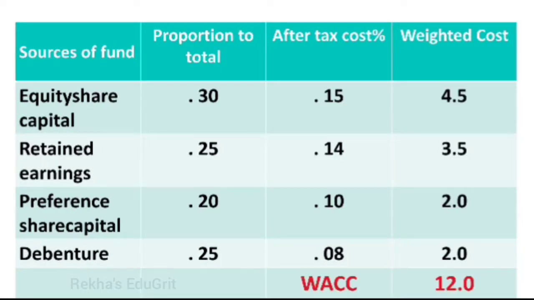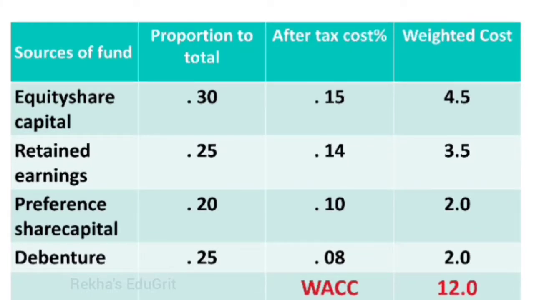So here we have calculated for equity share capital 0.30 multiply 0.15, we'll get 4.5. For retained earnings 0.25 multiply 0.14, we'll get 3.5. For preference share capital 0.20 multiply 0.10, we get 2.0, and for debenture 0.25 multiply 0.08, we'll get 2. Next we have to find the total for weighted cost. So 4.5 plus 3.5 plus 2.0 plus 2.0, we get weighted average cost of capital as 12. So the total is 12.